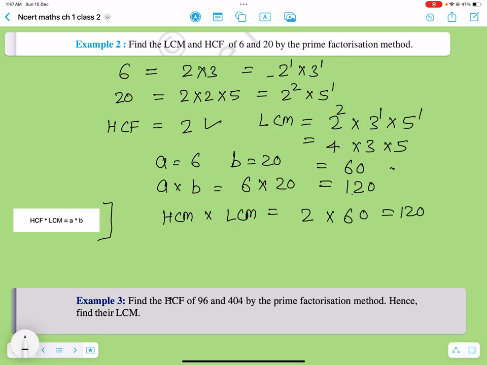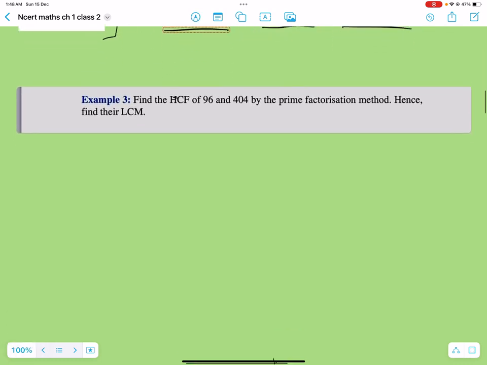And there can be questions where they say, hey, there are two numbers, A and B, HCF is this, find out the LCM. So you don't have to go and calculate the prime factors and take the highest power for the unique prime factors to calculate the LCM. No, you can just apply this formula, and while applying it, you can quickly calculate the LCM. And let's practice that in the next question.